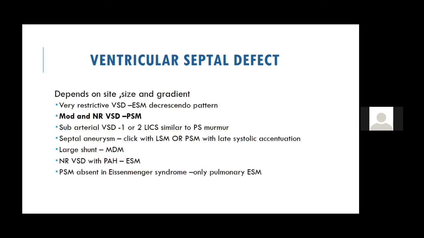Now the next thing is VSD. In VSD there are many things, like what type of murmur you get. I already told you, in a very restrictive small VSD, you get a short or early systolic murmur, which is decrescendo.